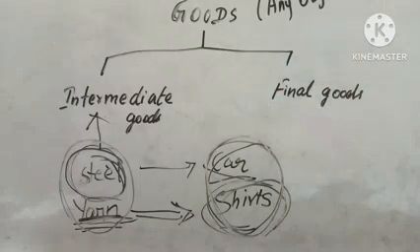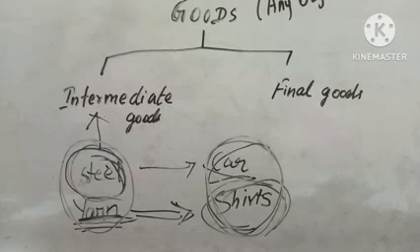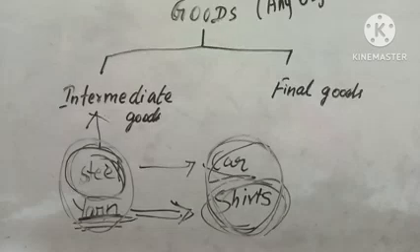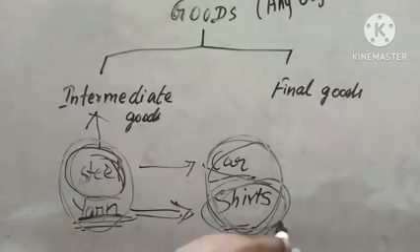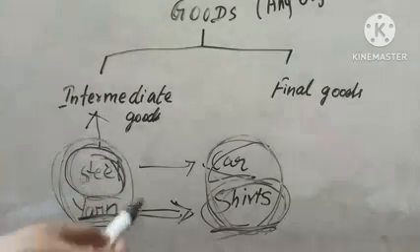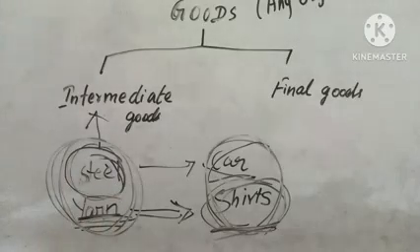It may lead to double counting of the same commodity. That's why, whenever we talk about the production of the country, to achieve the right figure we should talk about only the final goods. We have to calculate the final goods, not the intermediate goods.